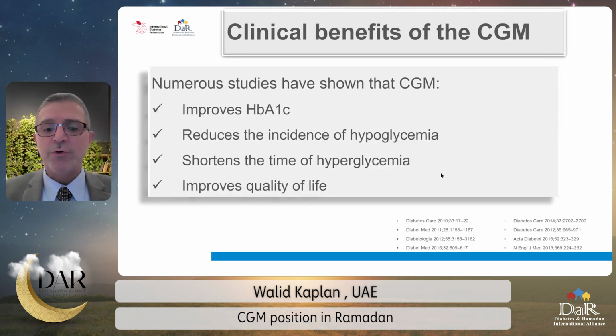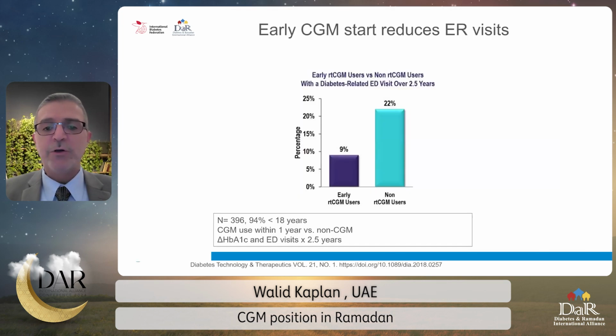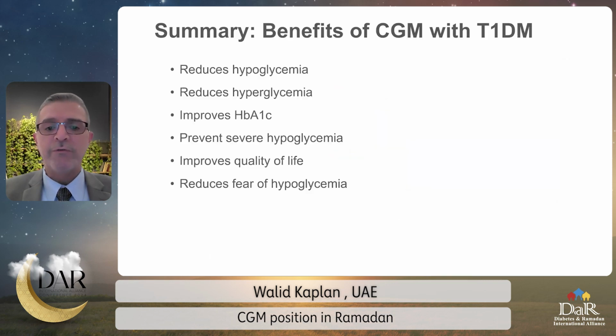Many other studies showed a very consistent result that CGM improves HbA1c, reduces the incidence of hypoglycemia, shortens hyperglycemia, and improves the quality of life. This particular study showed that earlier start of CGM in type 1 diabetes results in reduced ER visits over the following 2.5 years of follow-up.